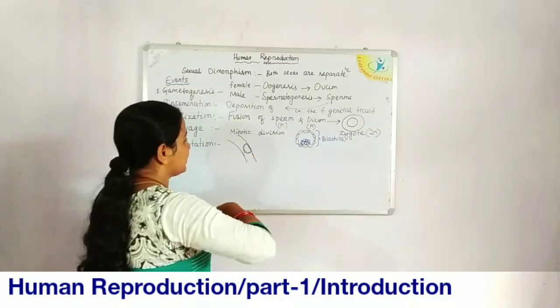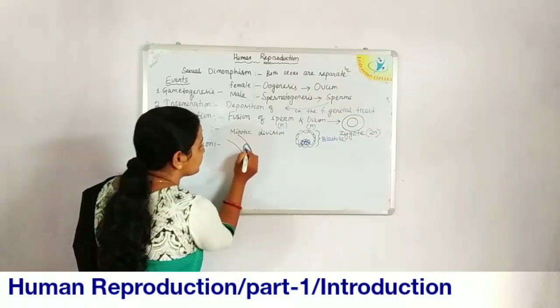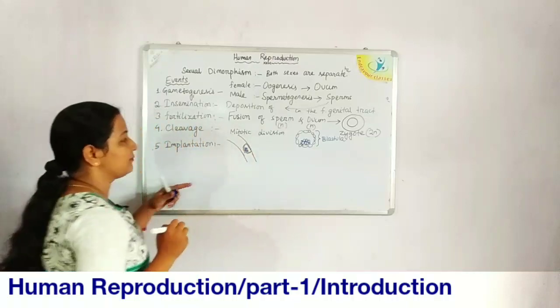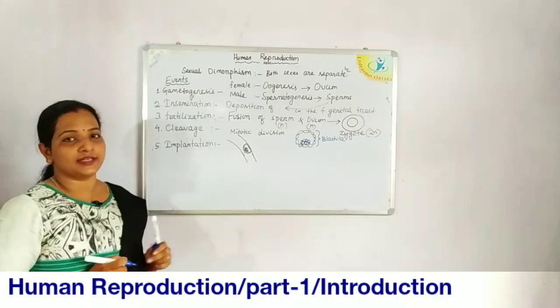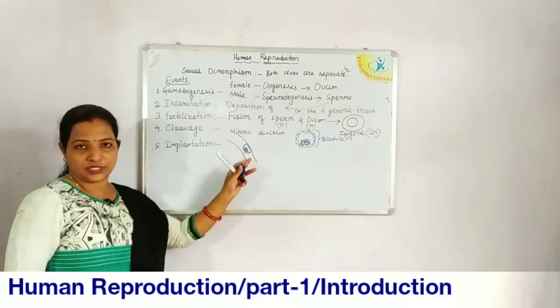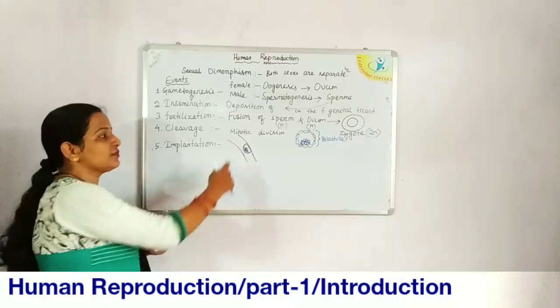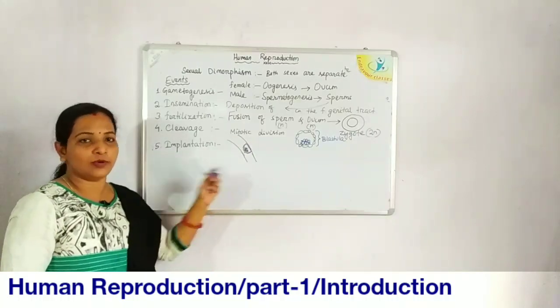The inner cell mass will remain on the side towards the inner surface of the uterine wall. So this is implantation. For further development, the blastocyst needs nourishment, and it takes that nourishment from the uterine wall of the mother.